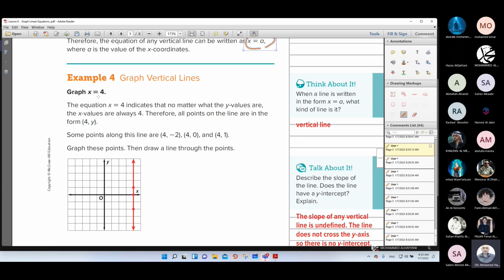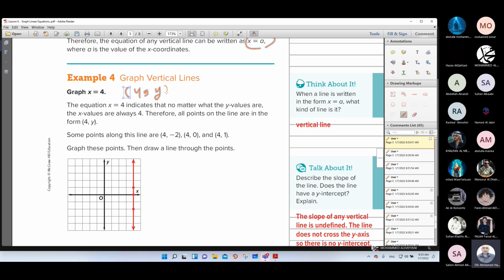How to draw this graph? The equation x equals 4 indicates that no matter what the y values are, the x values are always 4. Therefore, all points on the line are in the form (4, y). But the first point will be (4, 0).